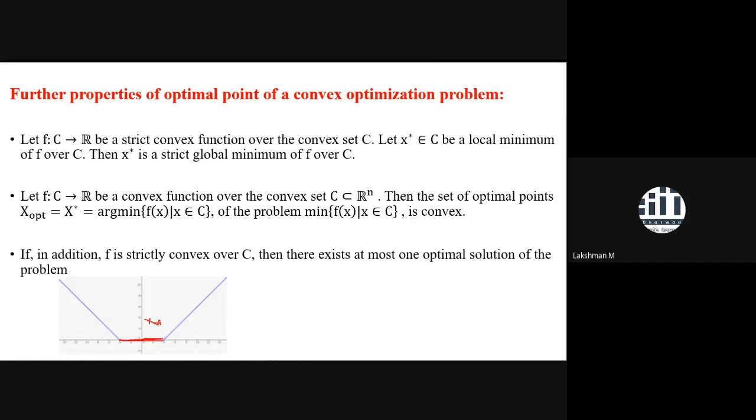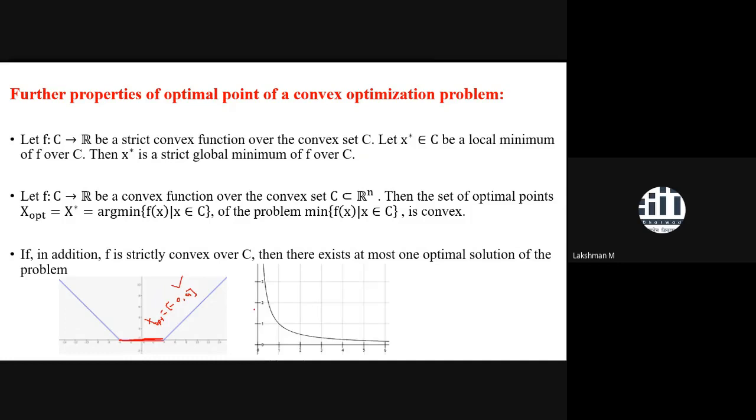It is an interval, some symmetric interval, call it minus a to a. So even the collection of all optimal points happens to be a convex set.